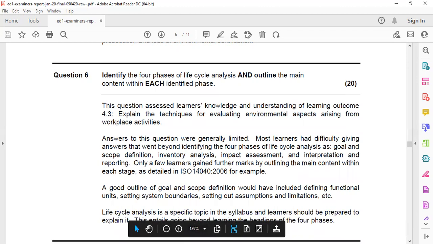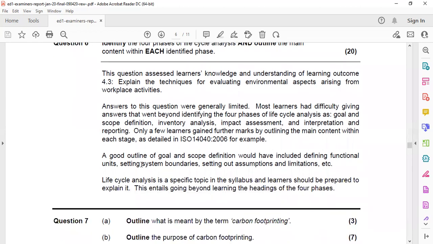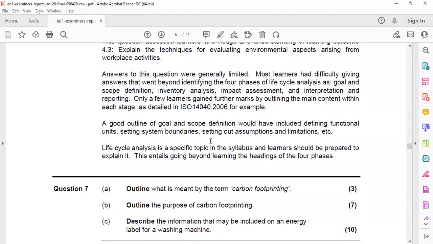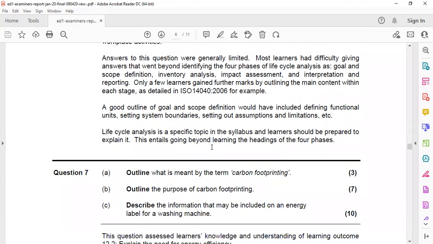So ISO 14000, for example, you should read carefully and understand the 4 phases of life cycle analysis. A good outline of goal and scope definition would have included functional units, setting system boundaries, setting out assumptions and limitations. So life cycle analysis always asks a question on a specific topic in the syllabus, and learners should be prepared